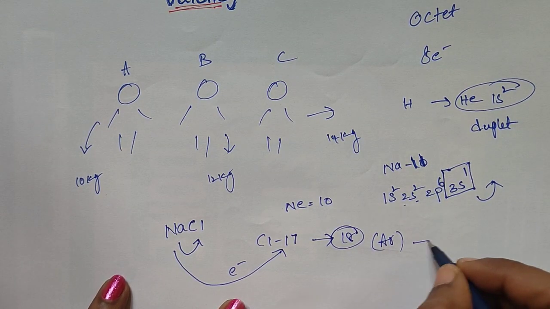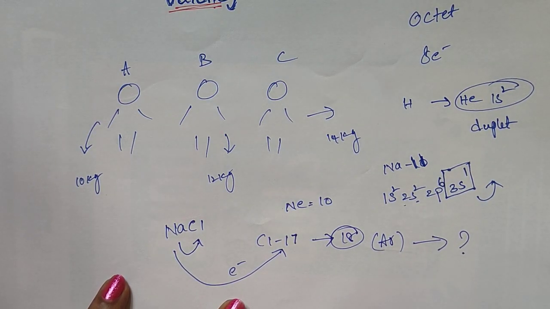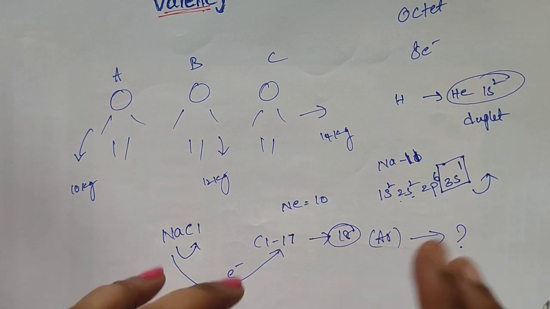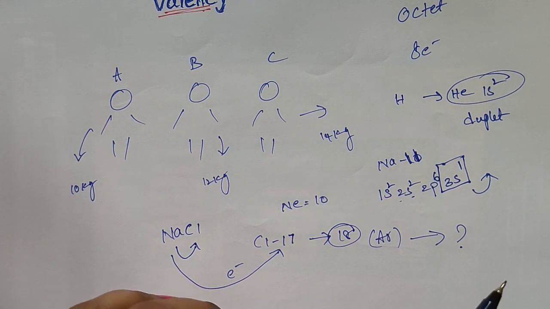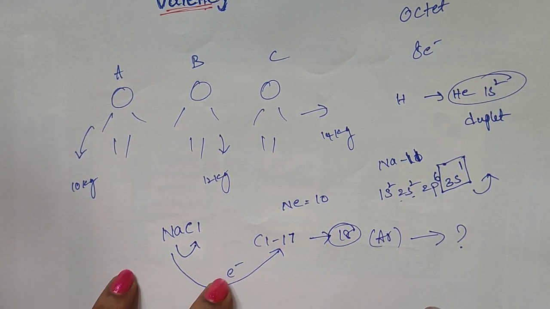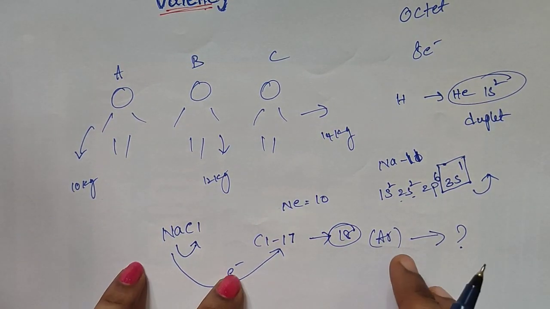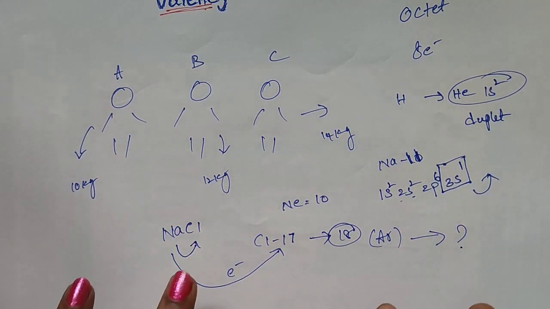Why are they trying to get the inert gas configuration? Because inert gases are already stable in nature. So we are taking the inert gases as the reference for stability.